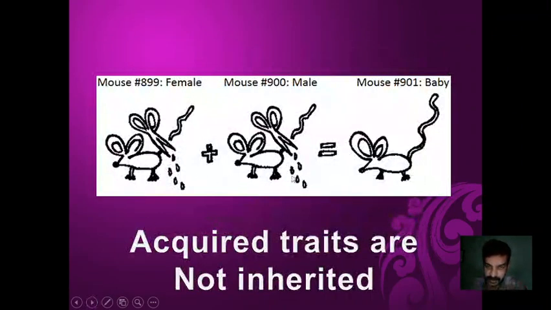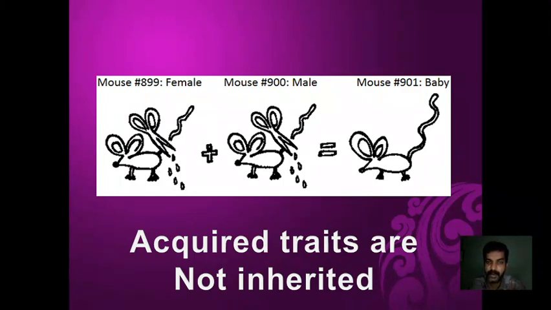Right. So there was one more acquired trait. For example, there was an experiment conducted. Every generation they cut the tail of the mouse. Both male and female they cut and they mate, and the progeny, that is the offspring that is produced, will still have the big tail. So that means cutting or removing a particular part during the lifetime of an organism does not guarantee that it is going to be inherited by the offspring. That means that these are acquired traits.